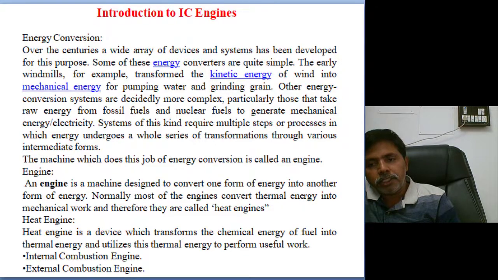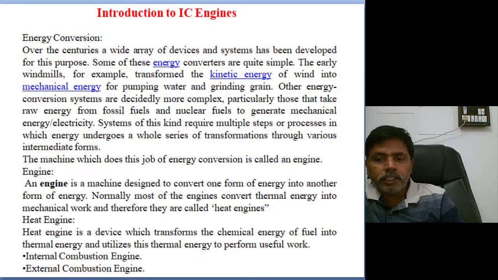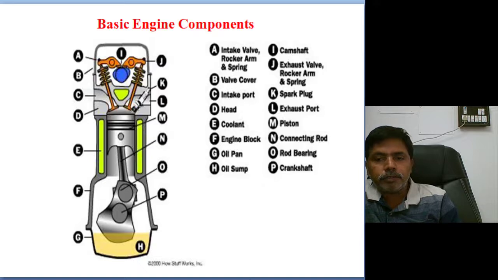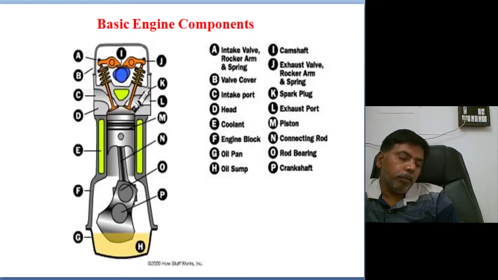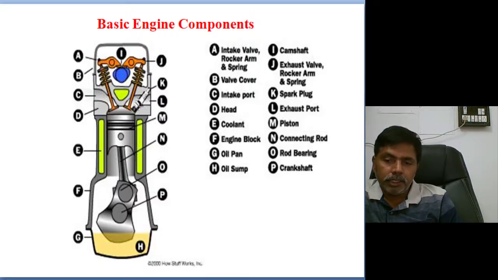The diesel engine operates on the diesel cycle, and the petrol engine operates on the Otto cycle. This is the basic introduction.